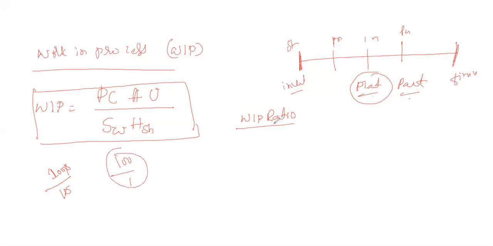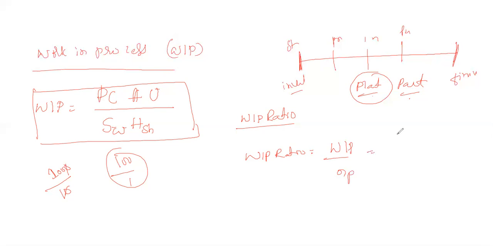The meaning of this is the number of inventory in process with respect to the work in process. So what inventory is there, and how many parts are under the process. It is represented by WIP ratio equal to WIP divided by the number of machineries in the production.